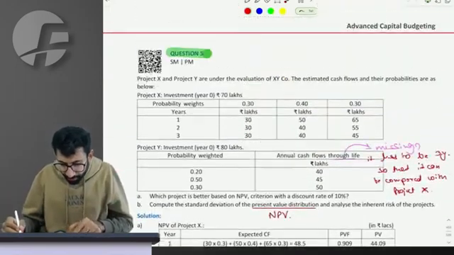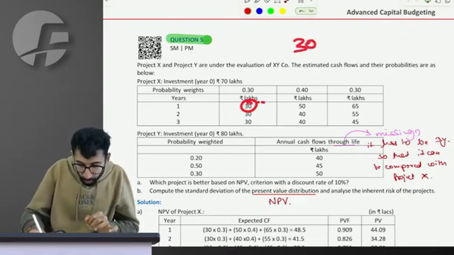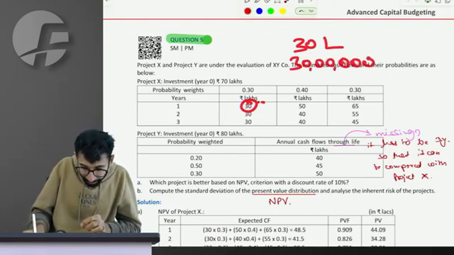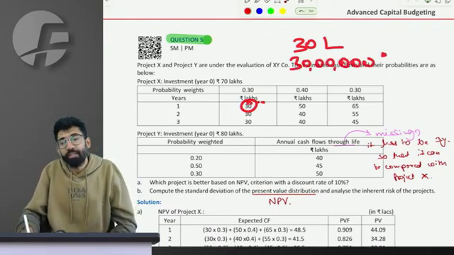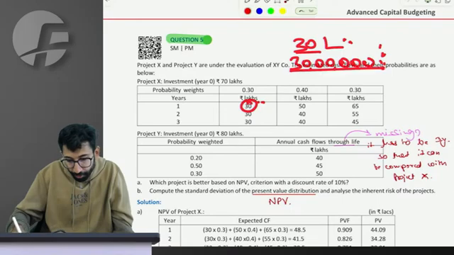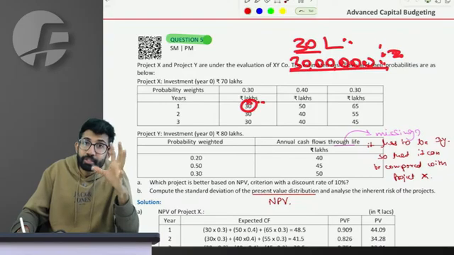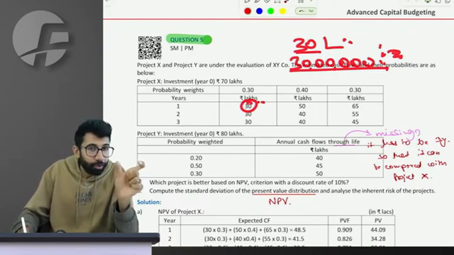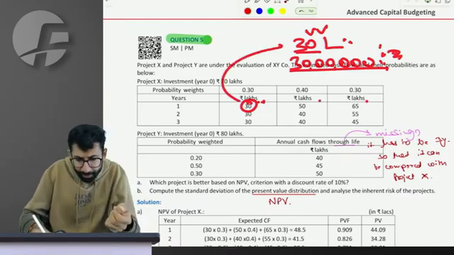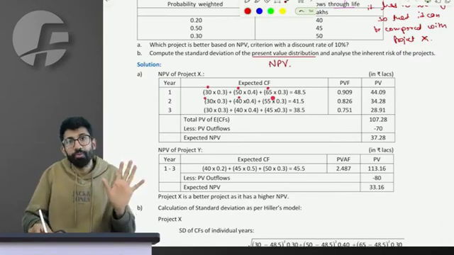A student came to me and said, sir, there is a confusion. For example, 30 lakhs is there. If I solve it considering 30 lakhs, or if I solve it in full numbers, is there a difference in the answer? There won't be any difference at all. You can continue to solve whichever way you want. But when I use the full number, at some point you will have to do a square, and it will be such a huge number that you won't be able to fit it in your table. So better, if the examiner gives it to you in lakhs, you continue in lakhs and use 30 lakhs. Simply 30, 50, 65 lakhs. That's all you have to do.